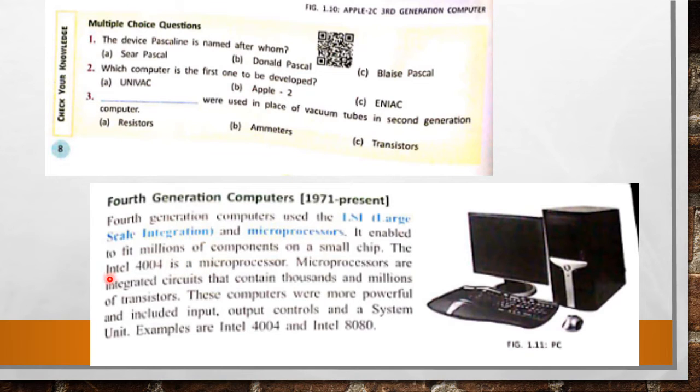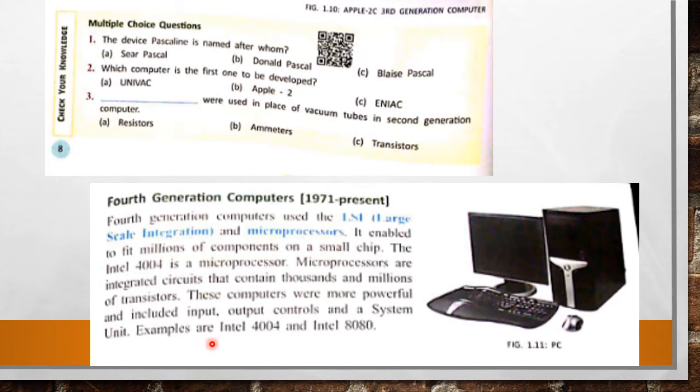The Intel 4004 is a microprocessor. Microprocessors are integrated circuit chips that contain thousands and millions of transistors. These computers were more powerful and include input, output, controls and system unit.